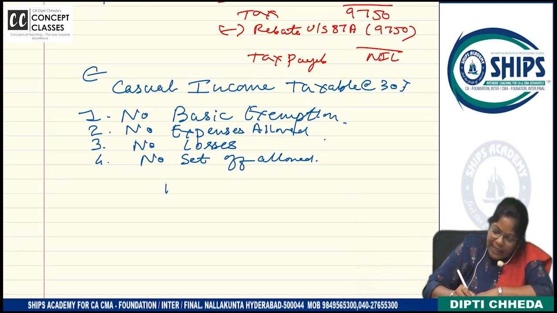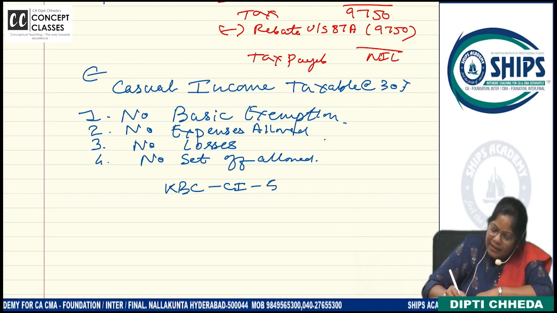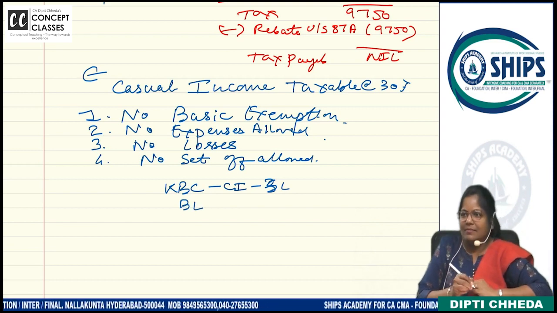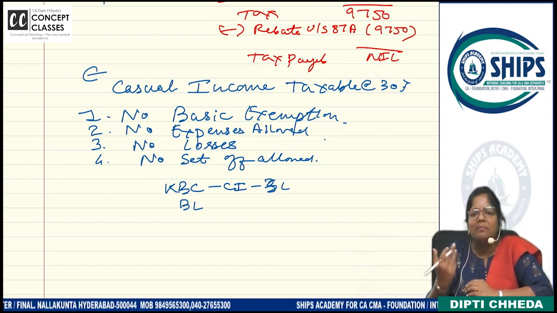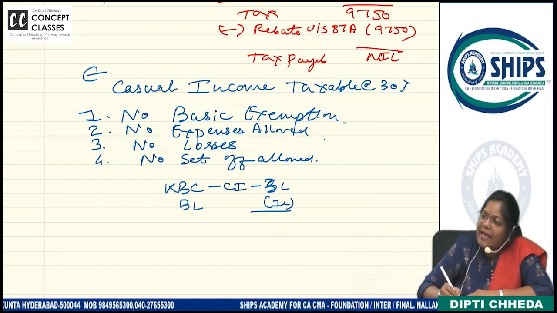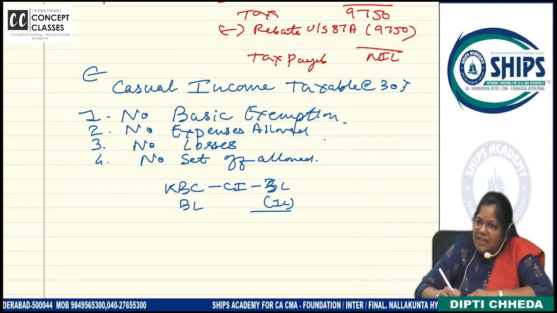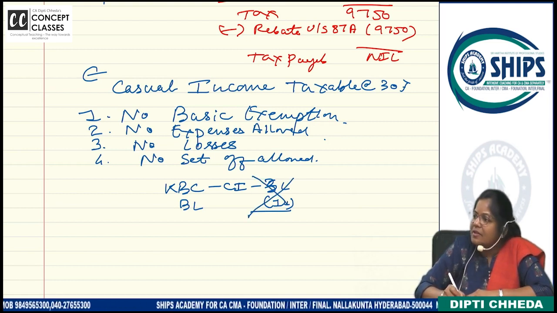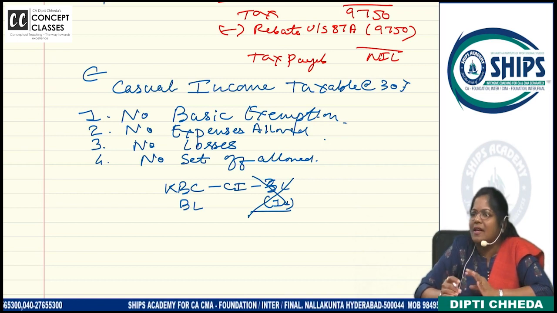No set off allowed. I'll give an example for this. Okay, I have one KBC income. It's a casual income I'm writing. How much income did I say? 3 lakh. Last year, I did some business, exhibitions, and there was a loss of 1 lakh. Can I set off this loss against this income? So what did I say? No set off of losses allowed.